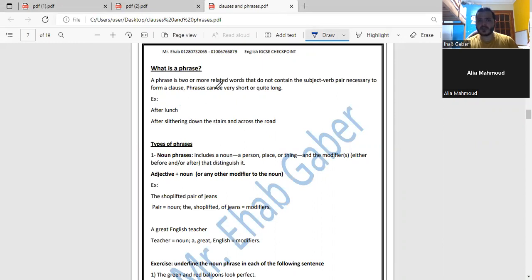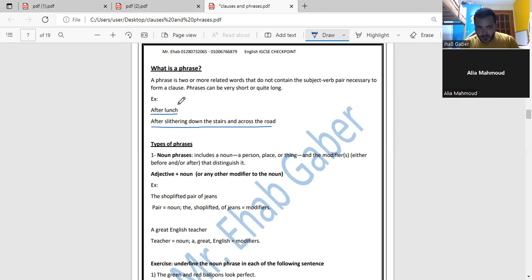A phrase is two or more related words that do not contain the subject or verb paired together. So a phrase can be very short or quite long. For example, after lunch, this is a phrase. So after slithering down the stairs across the road, this is also a phrase. It doesn't matter how many words the phrase could have. However, the meaning is not complete.